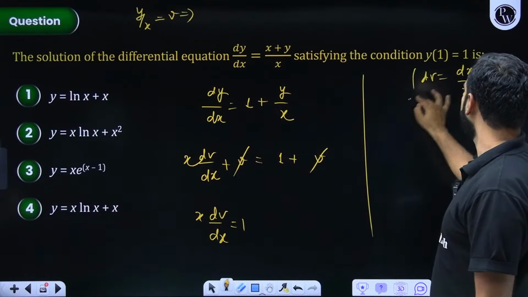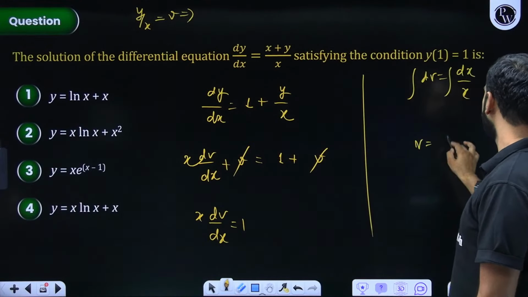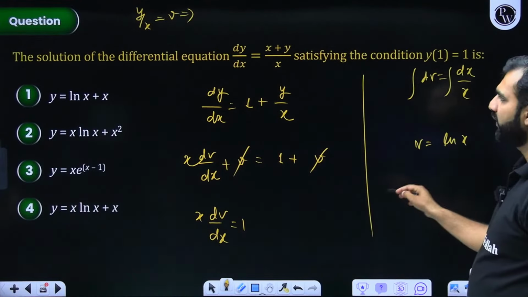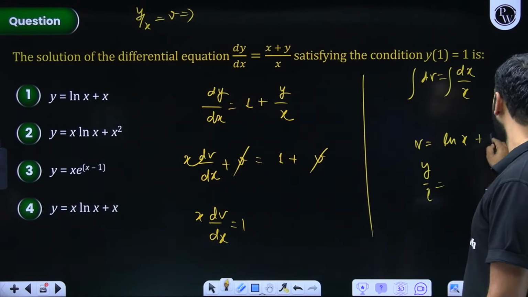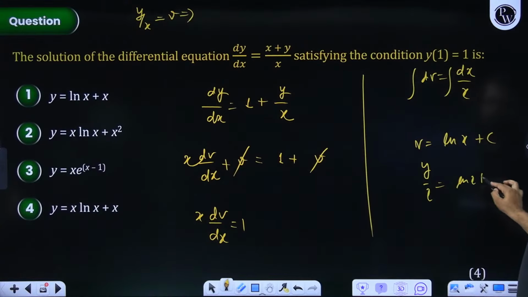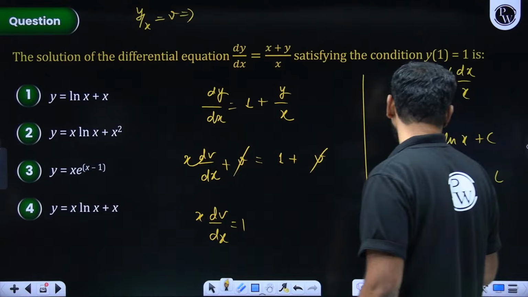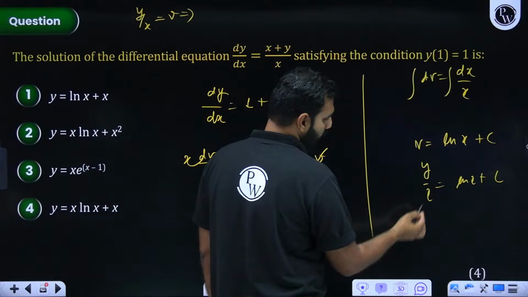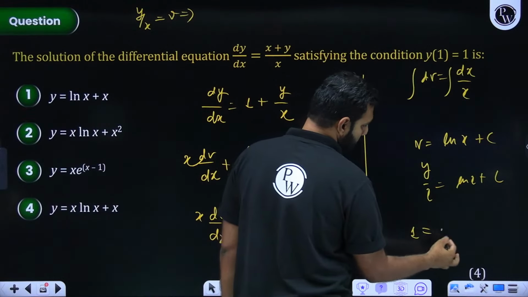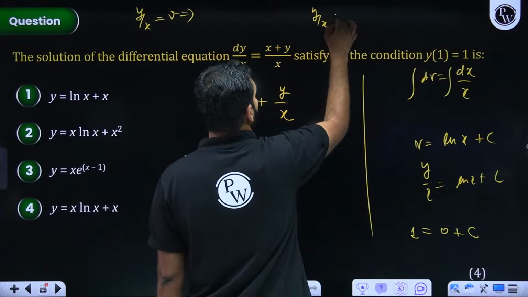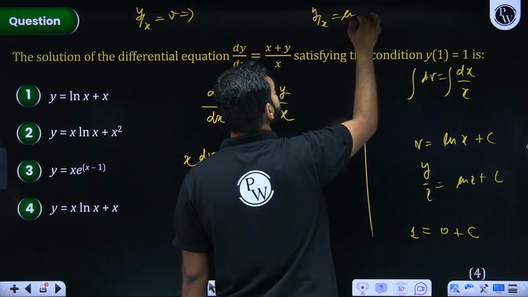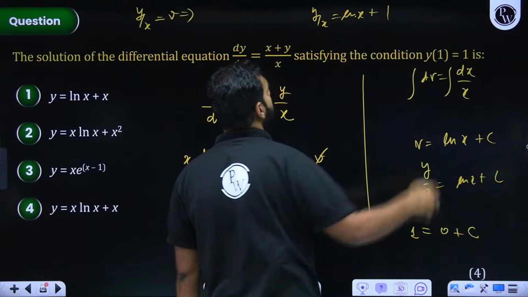When you integrate, this is v, this is ln x, and v we all know is y by x, so y by x is equal to ln x plus c. What are we told? y(1) is 1, which means if x is 1, y is also 1. So 1 by 1 is 1, that is 0 plus c. So c is 1, and your answer will be y by x is equal to ln x plus 1.